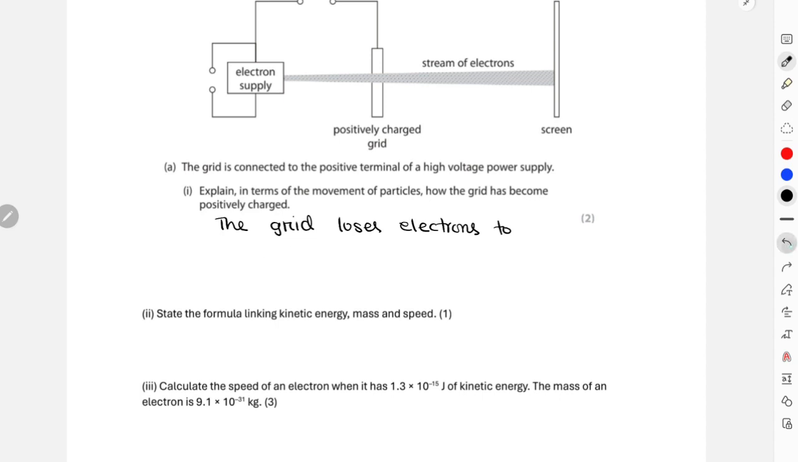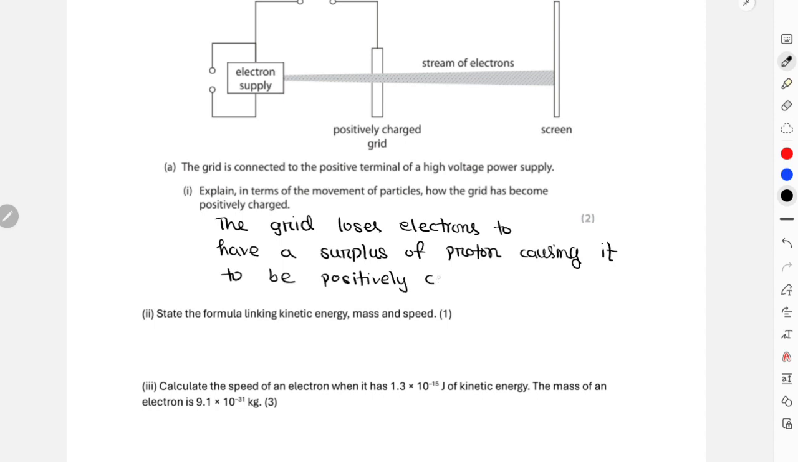To have a surplus of protons, causing it to be positively charged.